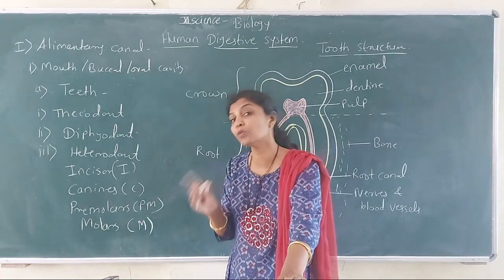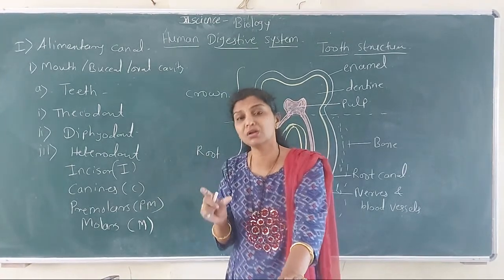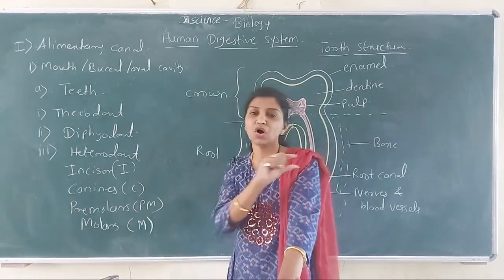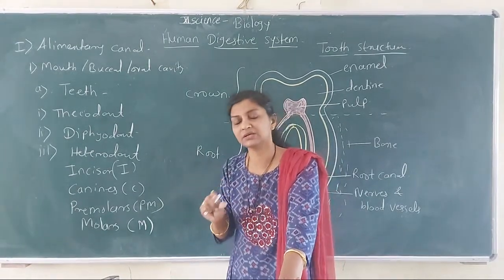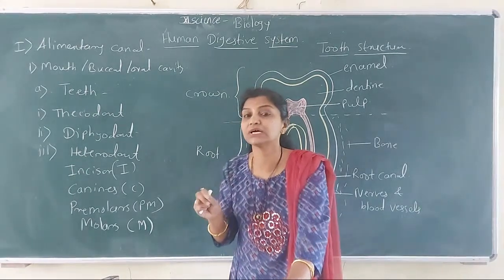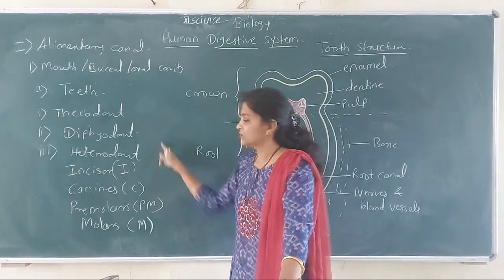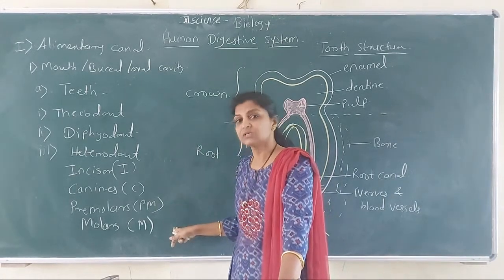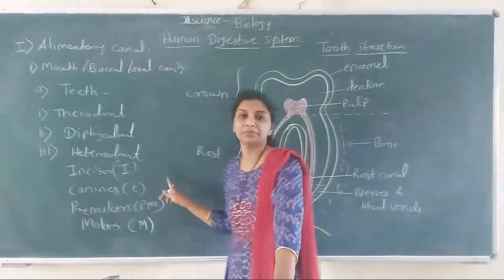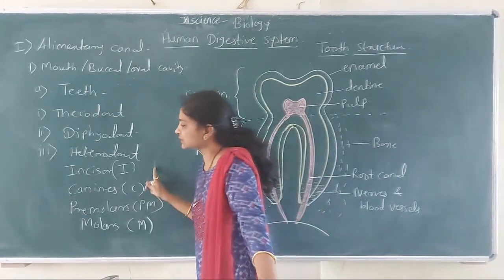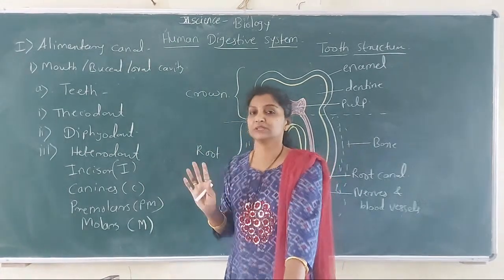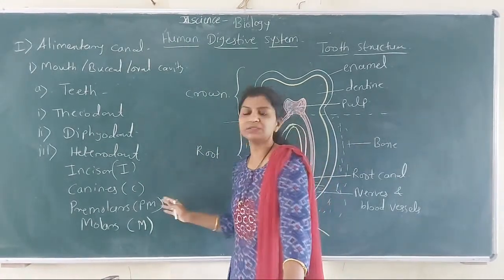In some animals like amphibians, for example frogs, they show homodont type of teeth. Homodont. So what is a homodont? Homo, that is all are identical. So in frog, all the teeth are similar, all the teeth are identical. So the dentition of the frog is homodont type. But in human, there are different types of teeth. So the dentition is heterodont type. So these are the three terms which are concerned with the human dentition.